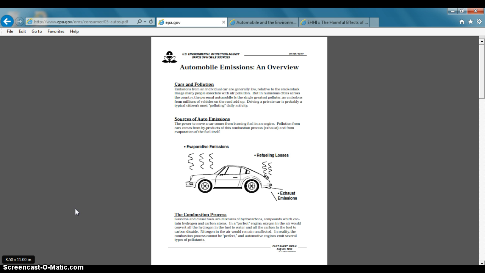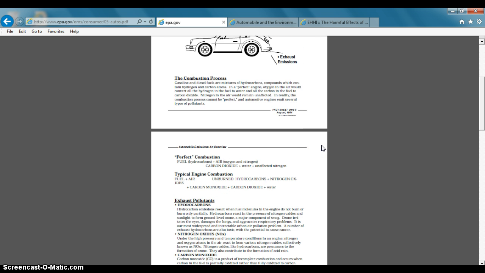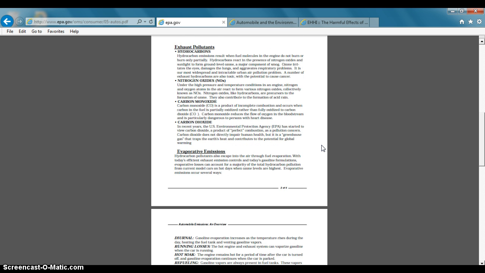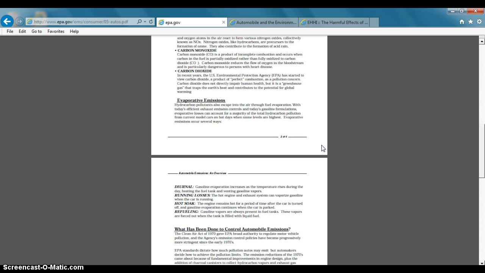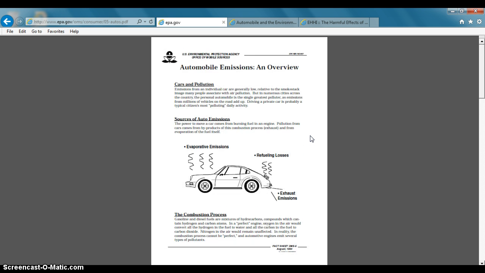Our first site was EPA.gov, and it had a good overview of how automobile emissions are created, as well as how, over time, they're affecting the earth. Since it is a .gov site, we can tell immediately that it's a credible source, and although the information and data is from 1995, it is still okay to use because automobile emissions haven't really changed. The only difference from them and now is that emissions regulations are much stricter.